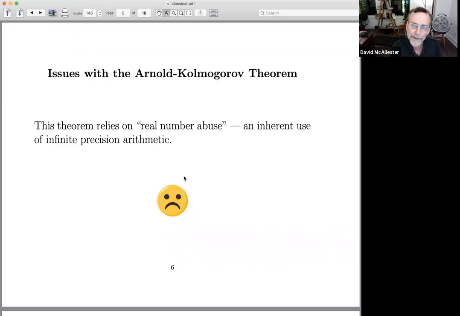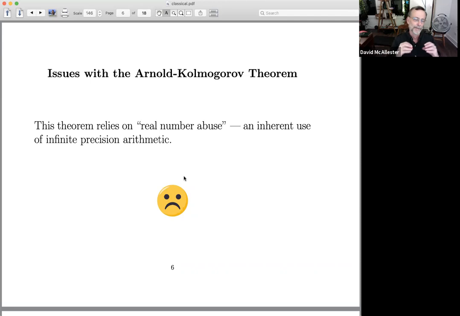Okay, so this theorem, the Kolmogorov-Arnold theorem, relies on something I'll call real number abuse. It's relying heavily on the fact that actual real numbers have infinite precision. And this continuity condition is not very strong. Continuity is a weak condition.